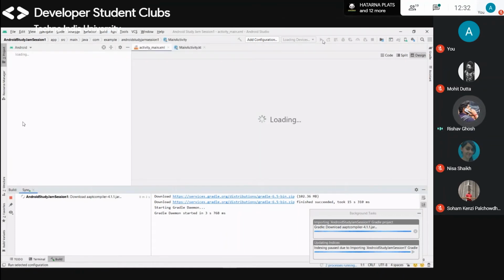There is a bar, this is for run, and this is for the SDK. If you have a high-end computer, then you can use this emulator. If you want any Google Pixel, just download the Google Pixel from your SDK manager and you can run your app in the emulator.